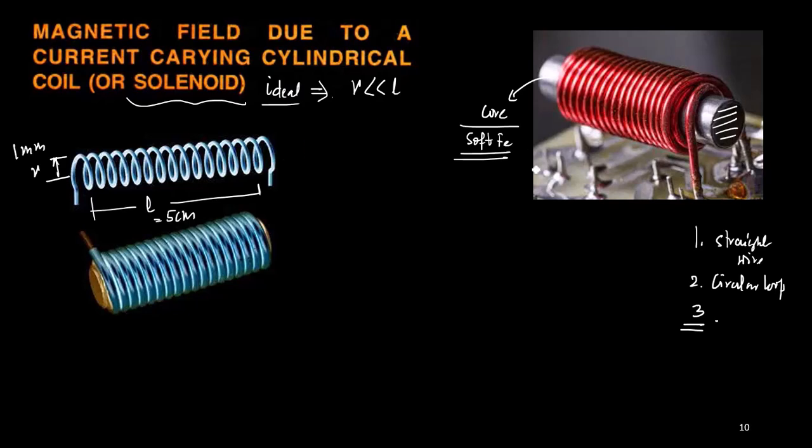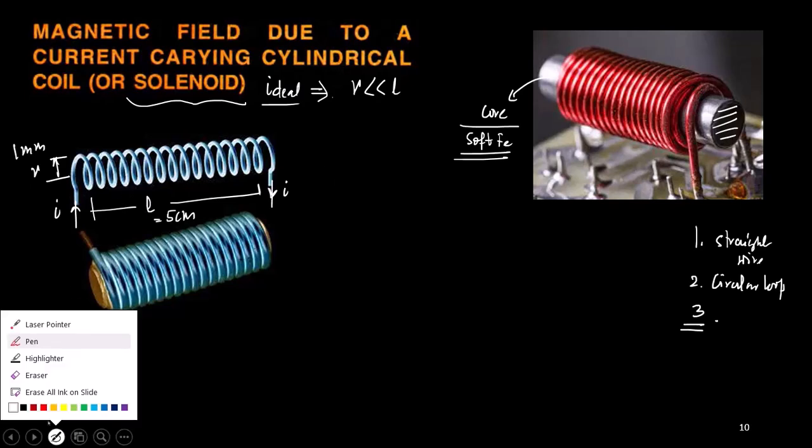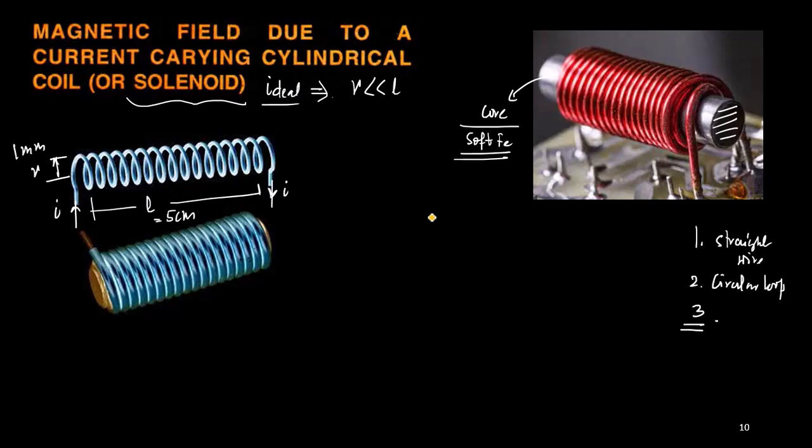Once you switch on the circuit and allow the current to flow, this solenoid will produce some kind of magnetic field. What is the magnetic field? We define the magnetic field B inside the solenoid, because a solenoid produces a magnetic field which always exists inside the solenoid. That should be equal to mu naught into small n.